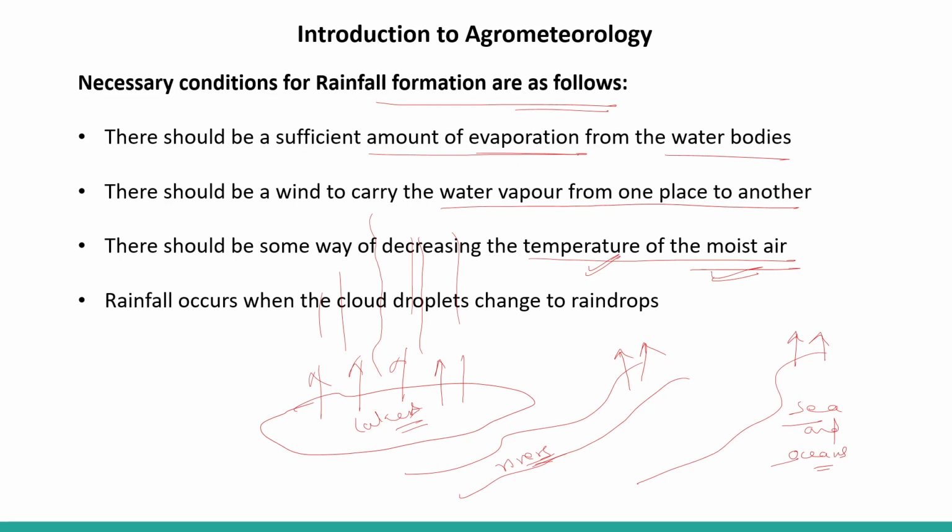So what happens? Rainfall occurs when the cloud droplets change to raindrops, and this occurs due to which phenomenon? That is condensation. We can see the condensation phenomenon in the formation of dew, frost, mist, and even fog. For rainfall also, there is a condensation process.